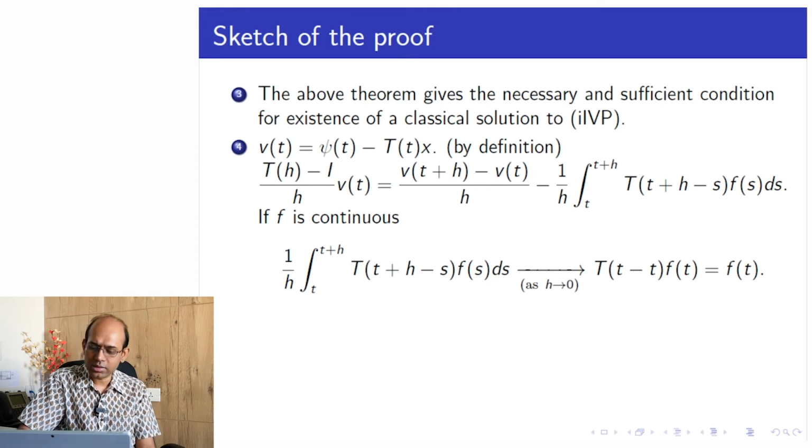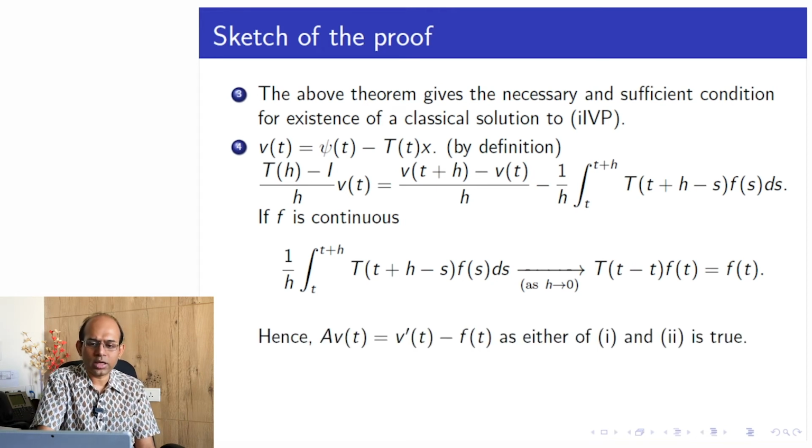We take the limit, and then what we get from the left hand side is the generator A. So this is A v(t) here, and this is v prime(t) here, and then this whole thing converges to f(t), so minus sign is there, so minus f of t. So after taking limit, we get this as either of 1 or 2, 1 and 2 is true.